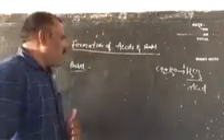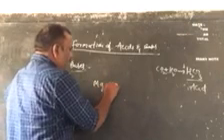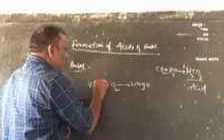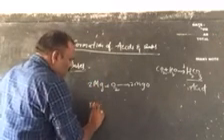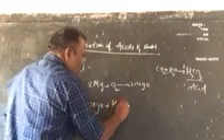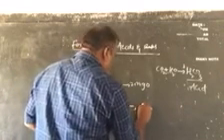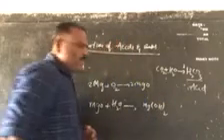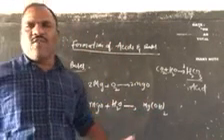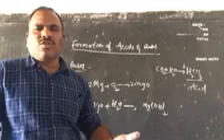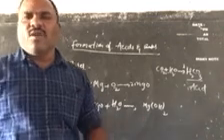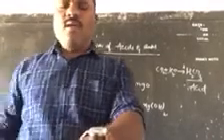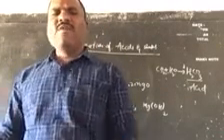For example, magnesium plus oxygen gives magnesium oxide, 2Mg plus O2 gives 2MgO. When magnesium oxide dissolves in water, it produces magnesium hydroxide, which is a base. So many examples you can write: magnesium hydroxide, calcium hydroxide, zinc hydroxide.